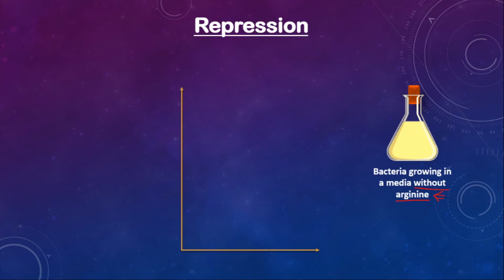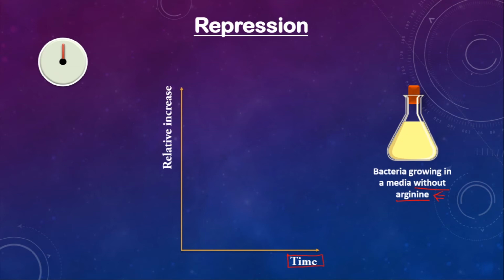Let's do an experiment here, and that experiment's results will be plotted in a graph, and this is the graph. As you can see, on the x-axis we have time. We are going to record the product formed with respect to time. So we also have a timer on this left side, correct? Then let's take the relative increase on the y-axis. So basically in this experiment, we are going to monitor the amount of 3 components.